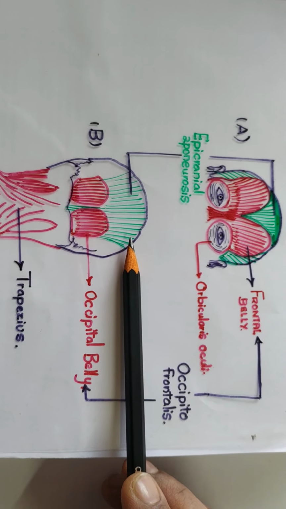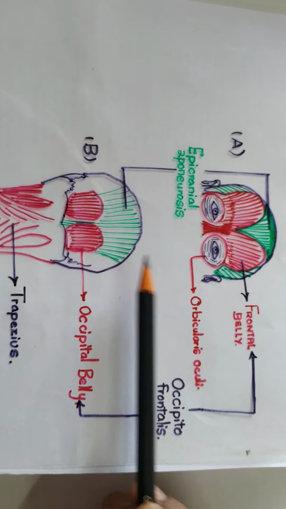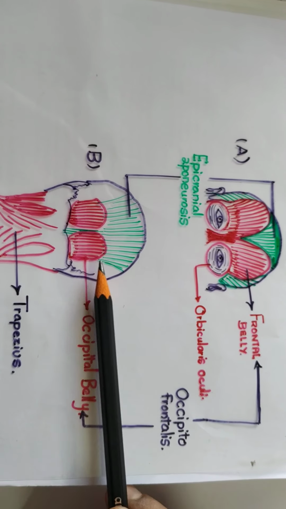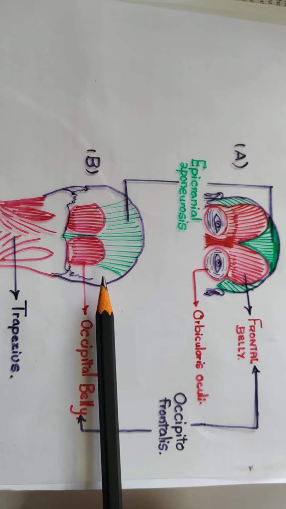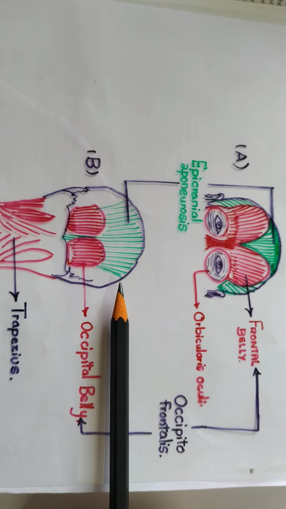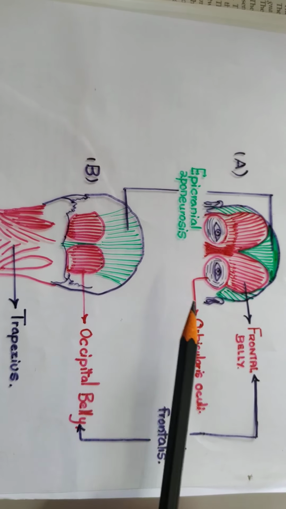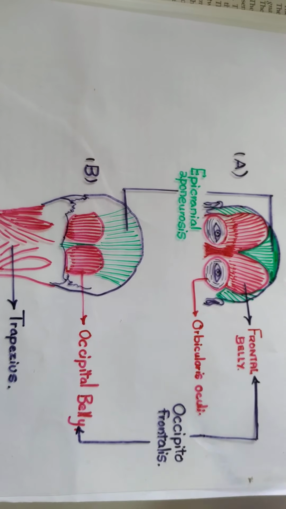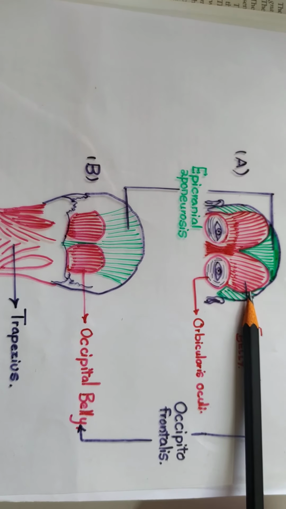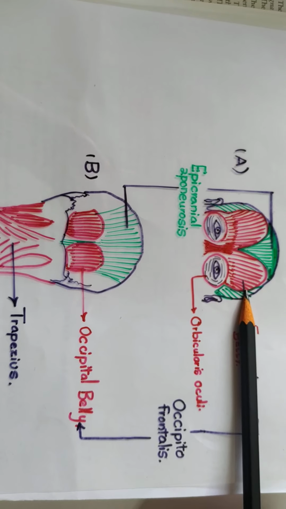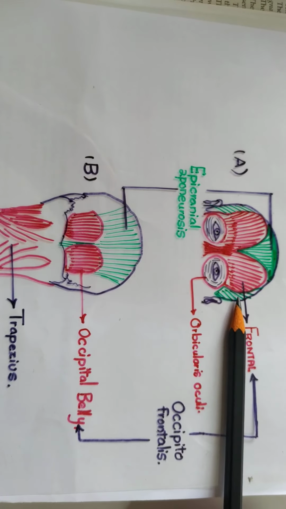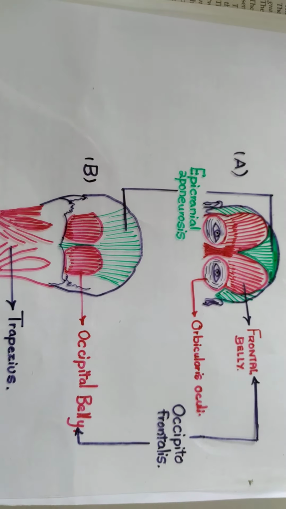Epicranial aponeurosis is a fibrous sheath which connects the frontal belly and occipital belly. It is freely movable on the pericranium. Anteriorly it receives the insertion of the frontal belly of the occipitofrontalis.